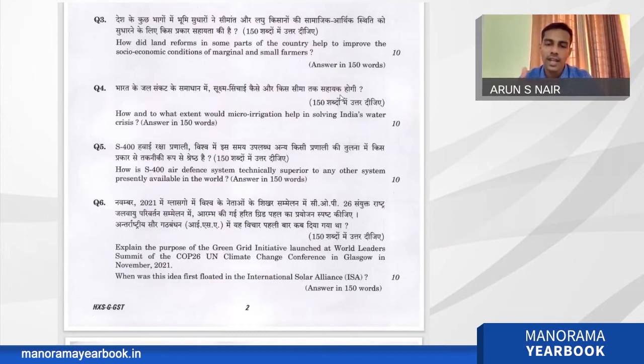These areas are notorious for water crisis, and that brings in the context of this answer. That will be an innovation in presentation, and it will also leave a better impression on the examiner.